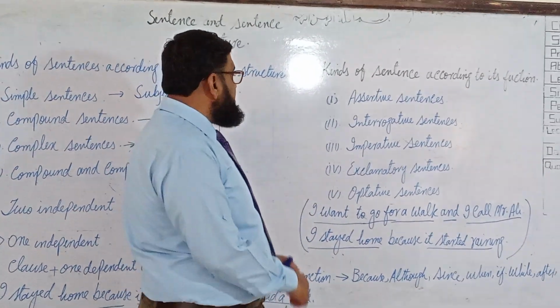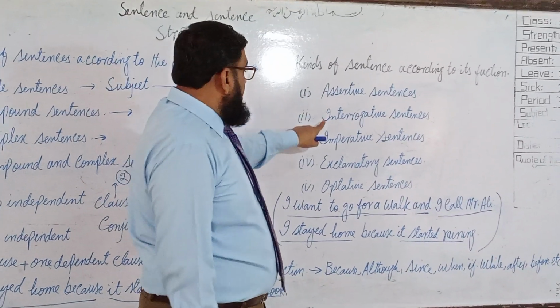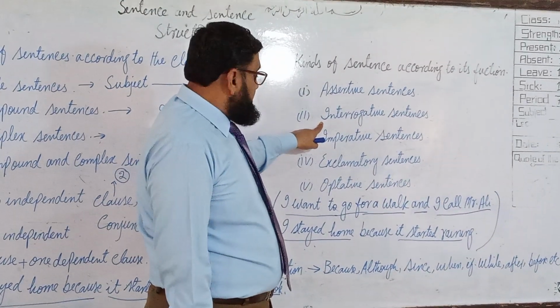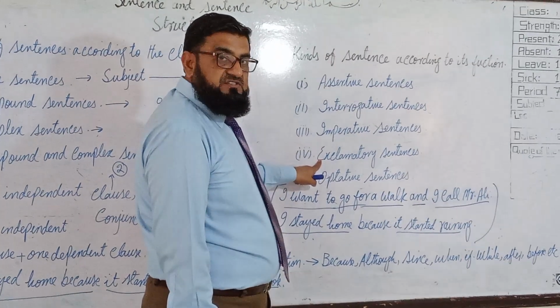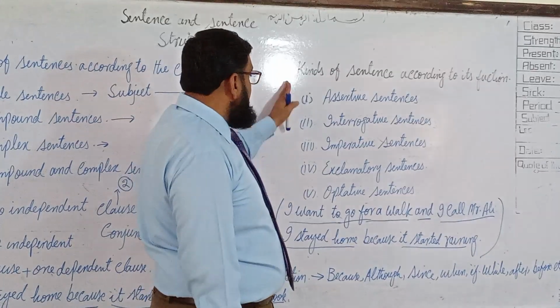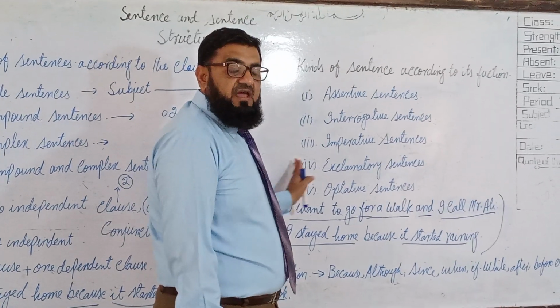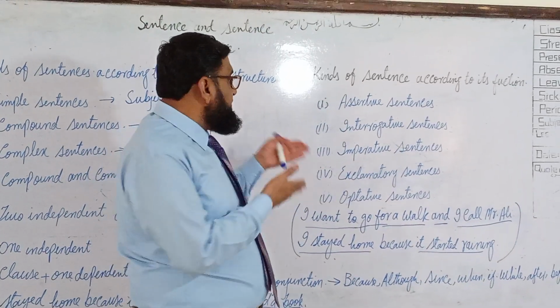Kinds of sentences according to its function are: assertive sentences, interrogative sentences, imperative sentences, exclamatory sentences, and optative sentences. There are 5 kinds of sentences according to its function. Now I am going to explain these 5 kinds.